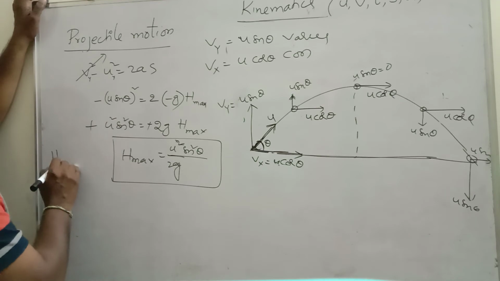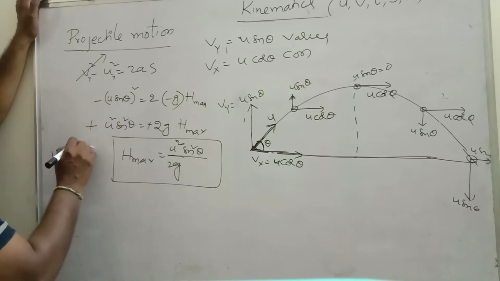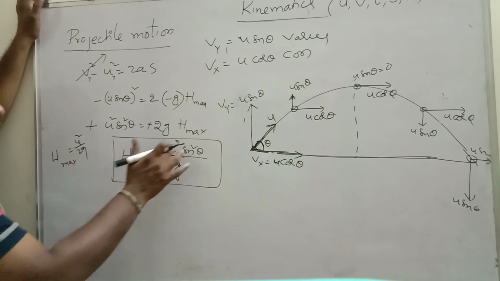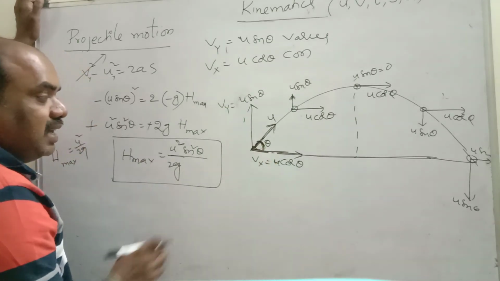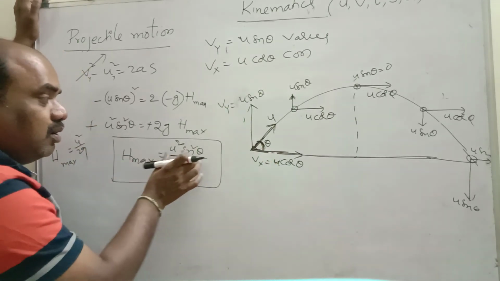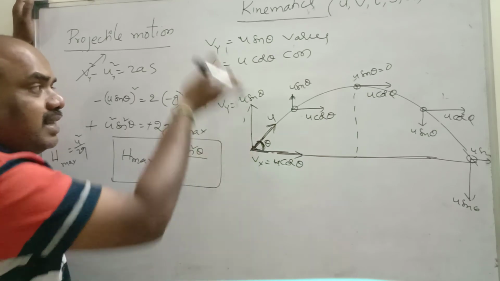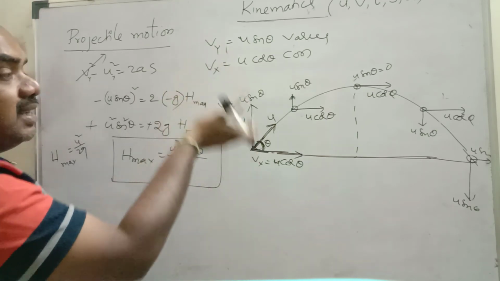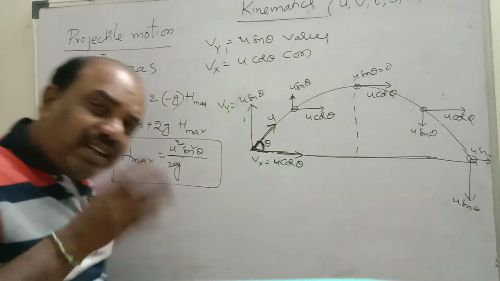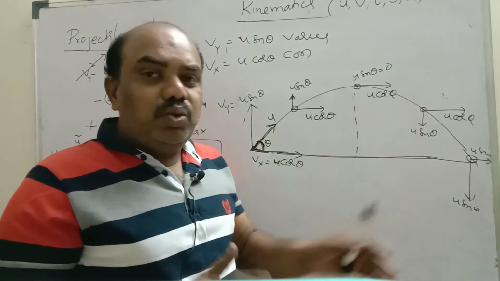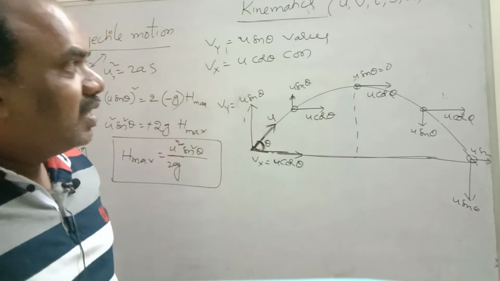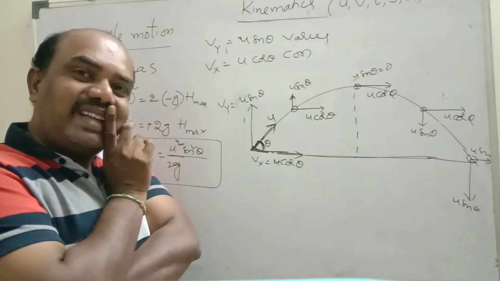For vertical projection, h max is equal to what? Just u square by 2g. This is u square sin square theta by 2g. This theta also you have to consider. Sir, what is u sin theta? U sin theta is nothing but velocity in vertical direction. Sir, why are you not taking the horizontal direction? In horizontal direction it is constant. U cos theta does not change. Sir, how did this cos theta and sin theta come?